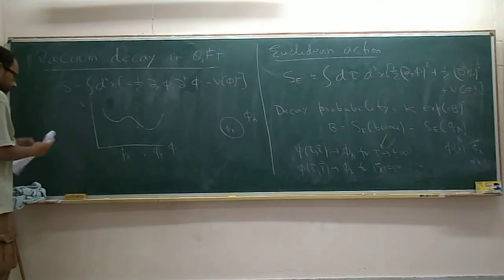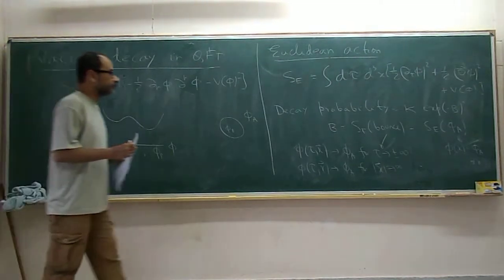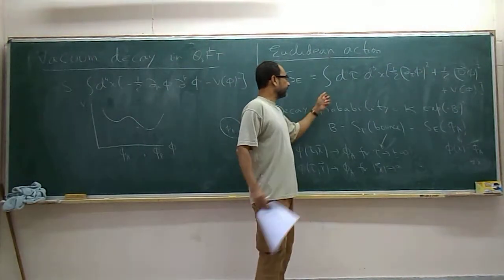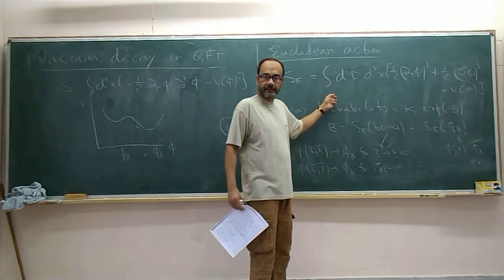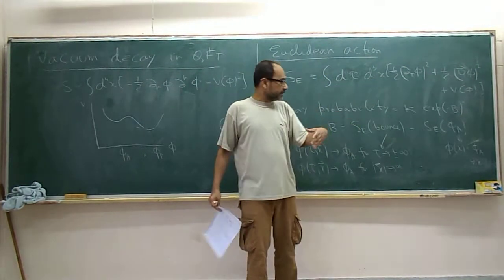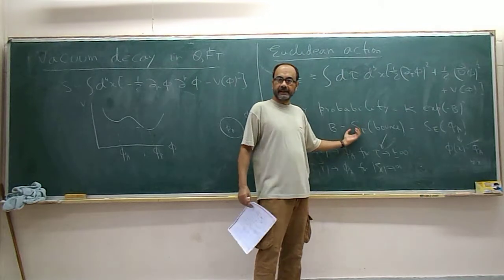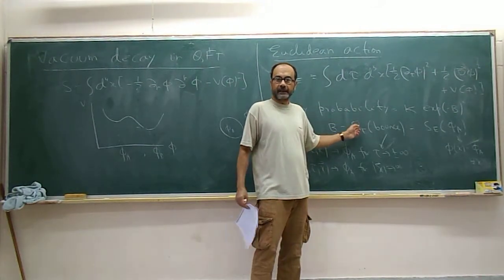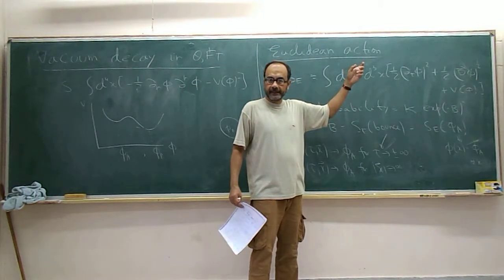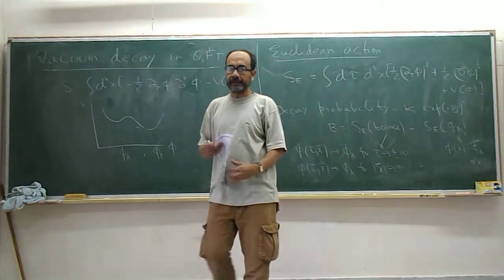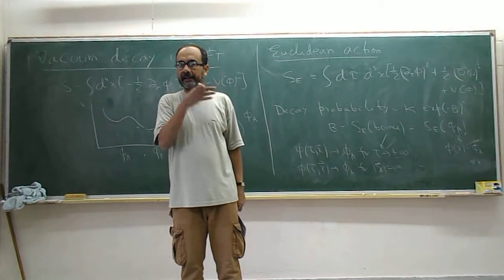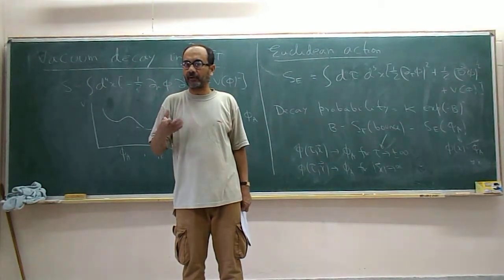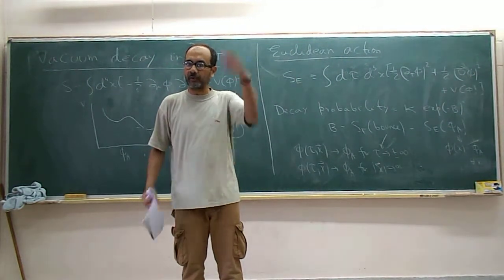What are the limits of integration? It's minus infinity to 0, right? Or 0 to infinity? No, minus infinity to infinity. Tau goes from minus infinity to infinity, x goes over the whole space. That's because there is a factor of 2, if you remember. If you had explicitly put in a factor of 2, then it would be from 0 to infinity. But if you just include the return, then you don't have to worry about putting this factor of 2, you just integrate over the whole space.